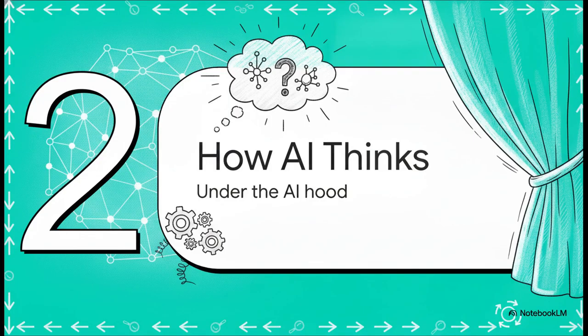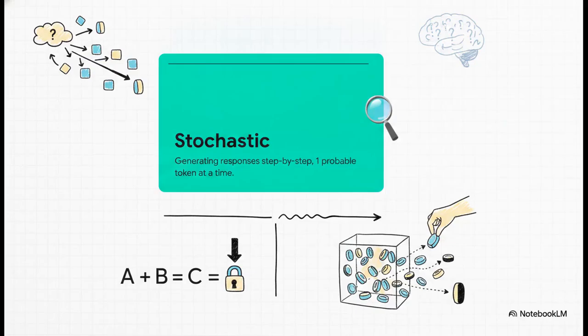Section 2. How AI actually thinks. To actually fix this misunderstanding problem, we've got to peel back the curtain and look at how a large language model actually thinks. So traditional software is deterministic, right? You put in an equation, you get the exact same answer every single time. But LLMs are stochastic. They're essentially these massive probability machines. The crucial thing to remember is that AI doesn't genuinely understand you. It just relies on surface-level semantics to predict the most likely next word or token based on its training data. It generates text one single probable token at a time.